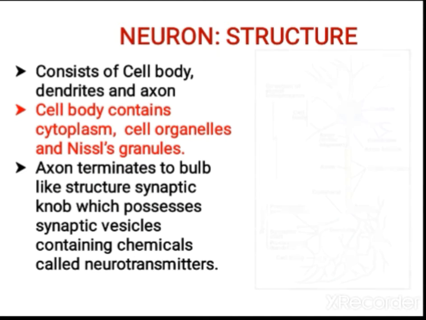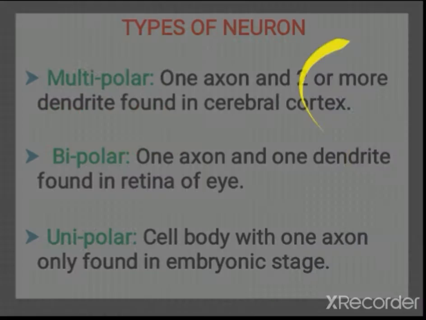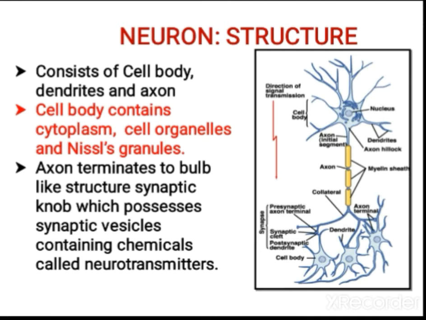Now let us study the structure of neuron. The neuron consists of a cell body, and from the cell body you can see the dendrites and a long axon. The cell body contains cytoplasm and cell organelles, and you can see small grain-like structures that we call Nissl's granules. The axon terminates in a synaptic knob, which possesses synaptic vesicles.